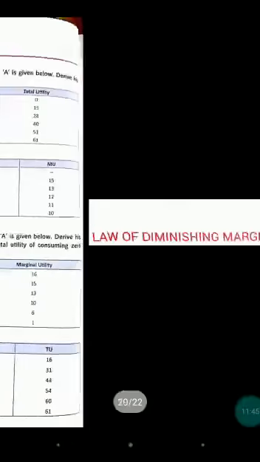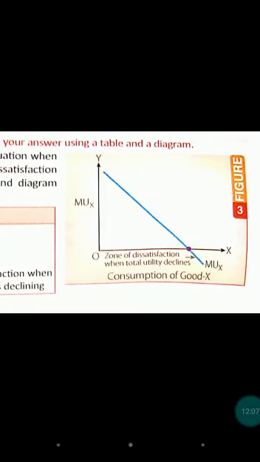So this is our point. Here, if anyone asks you, can MU ever be negative? You will say yes, because due to a level of dissatisfaction, at this point the MU will be negative. This point comes when TU starts falling, MU becomes negative. Here we are having the graph also. MU first of all falls while positive, then MU reaches 0. After reaching 0, MU will be negative. This is the zone of dissatisfaction when TU declines.